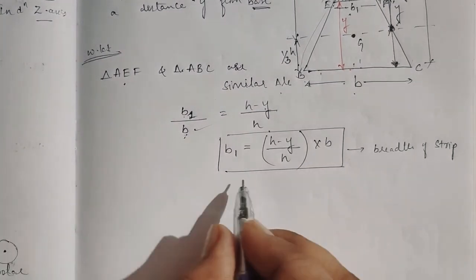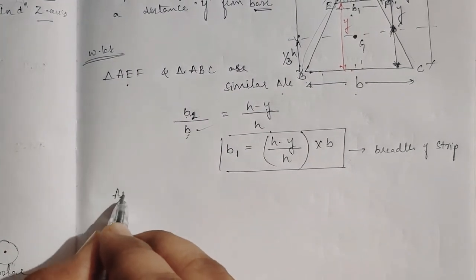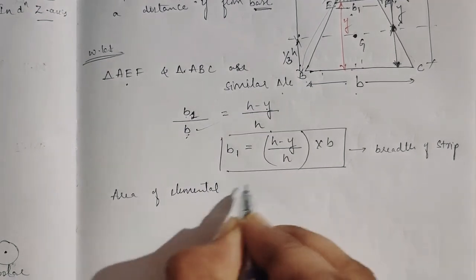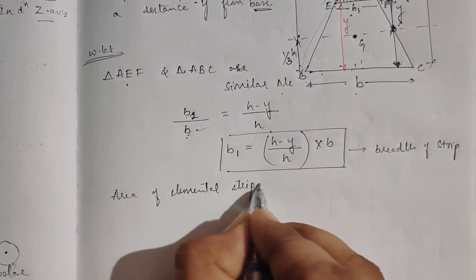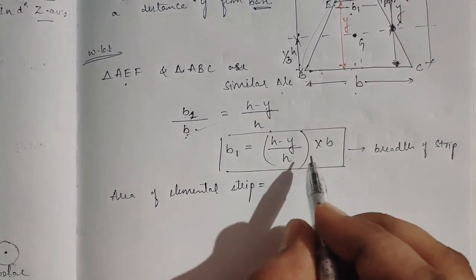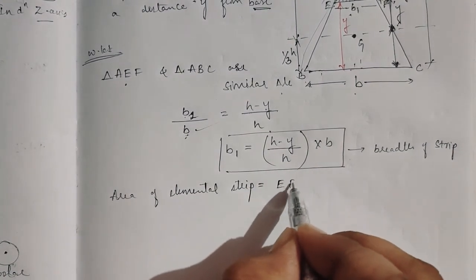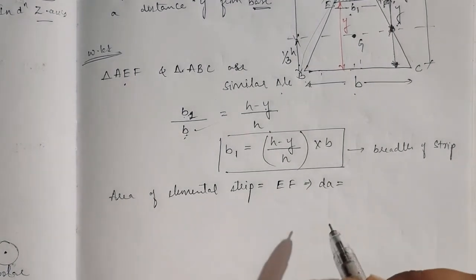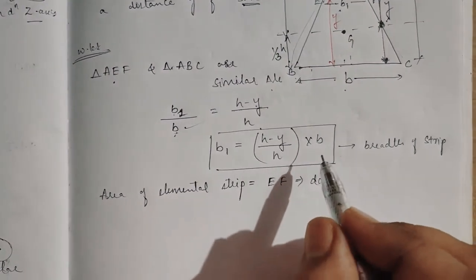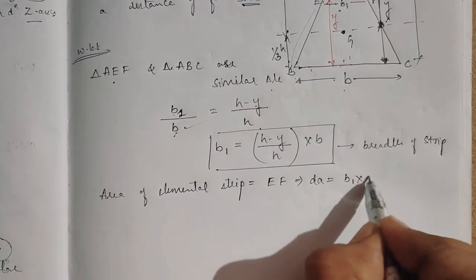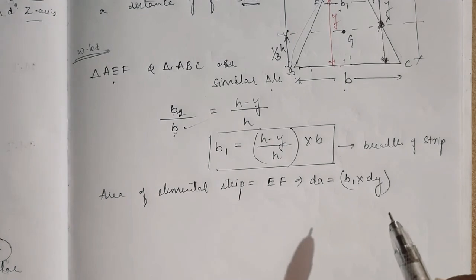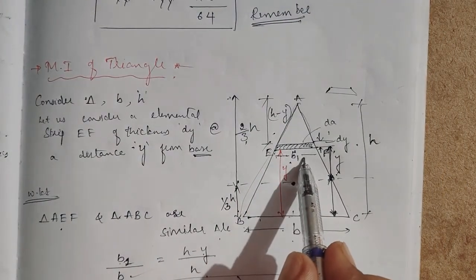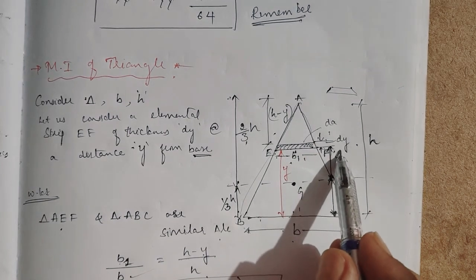Now once I got the breadth of that, I'll find the area of the elemental strip. I'll take EF and consider it as a rectangle. So the area of the elemental strip, dA, is b1 into dy. So b1 is the length, depth is dy.